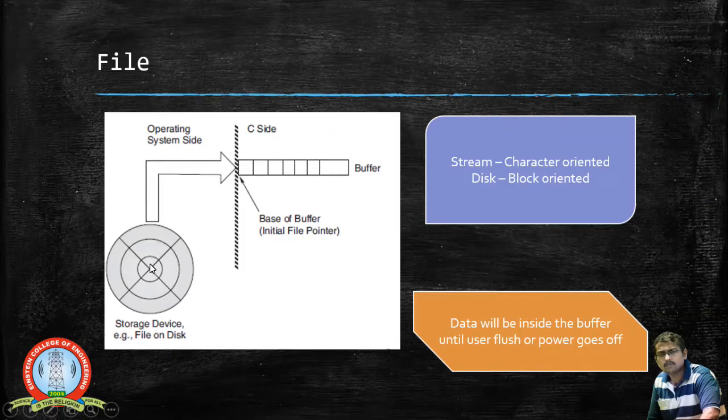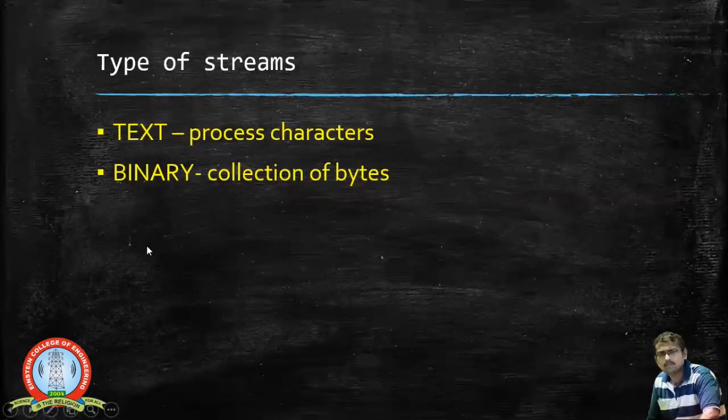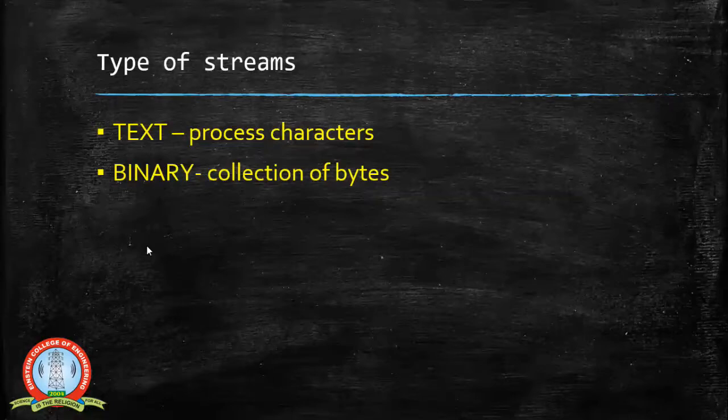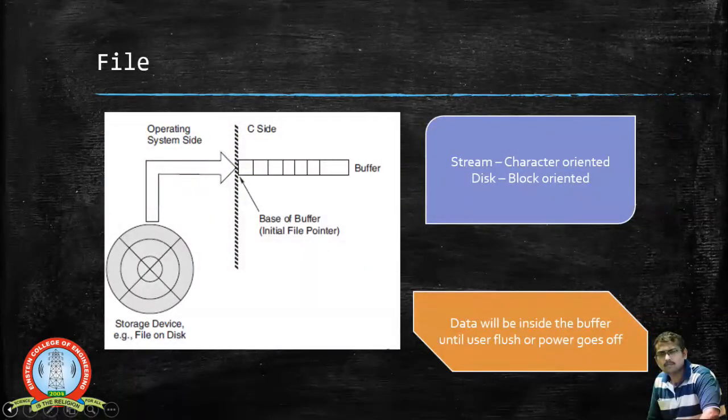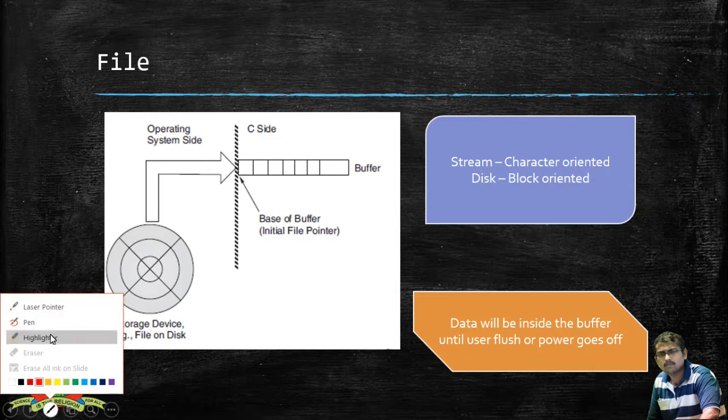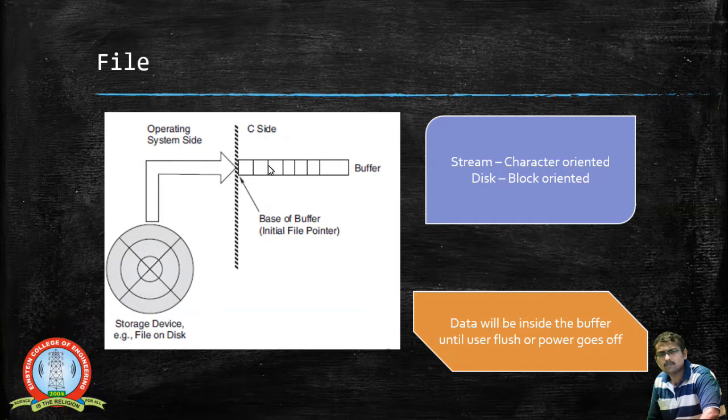When the data is transferred, it is taken from the secondary storage devices and transmitted towards the buffer, and from the buffer we can perform a lot of operations.